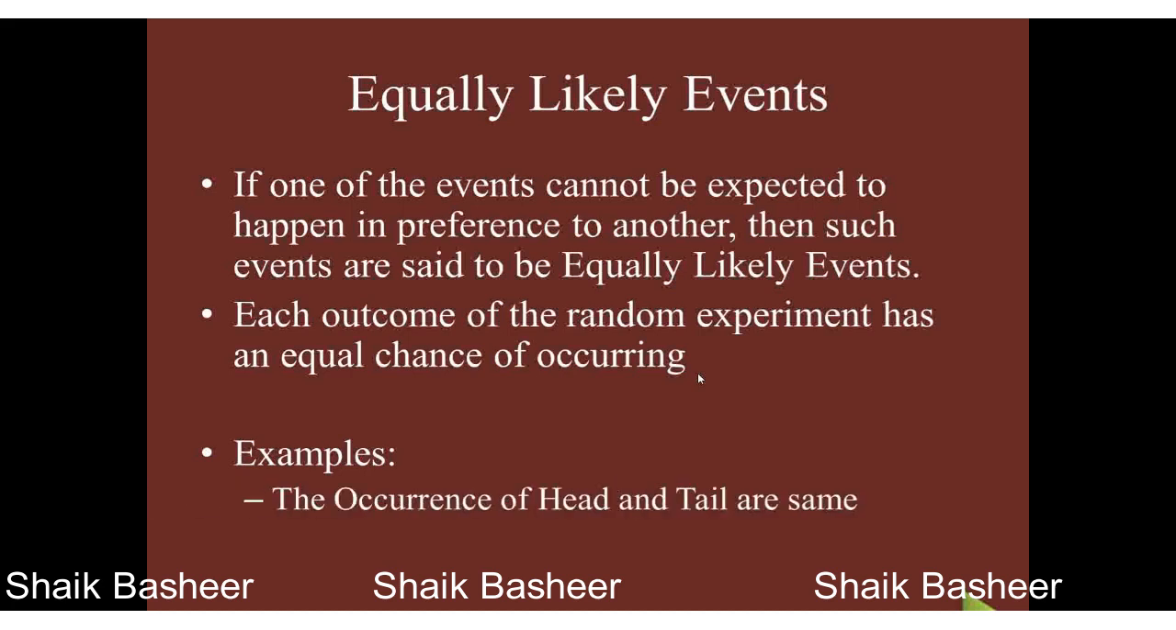Now we go for an example. If you're tossing a coin, then we are going to expect the head and the tail. The probability of head is 1 by 2. Similarly, the probability of tail is also 1 by 2. Then they are to be named as equally likely events.